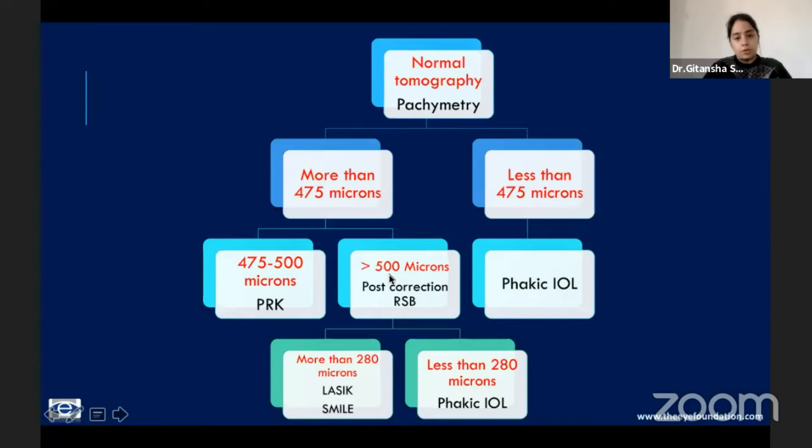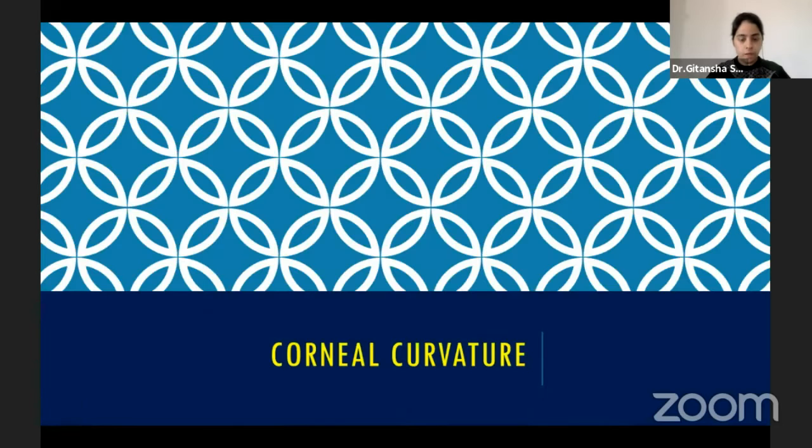If it's more than 500 microns, you see what the residual bed will be. Now, the residual bed is nothing but what you leave behind untouched. So if you're doing a SMILE, you take a cap and then you remove a lenticule. If you're doing a LASIK, you make a flap and then you do an ablation. So after all of this, whatever is left behind, you calculate, and it should be more than 280 to 290 microns. If it's more than that, you go ahead with your refractive procedures. If it's less than 280, again, leave the cornea alone and implant a phakic intraocular lens. Now let's do certain examples wherein one option might be preferred over the other.